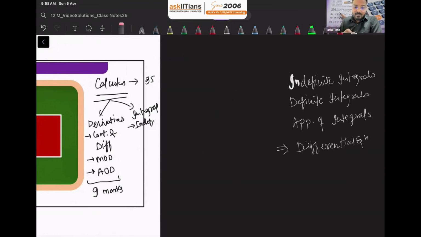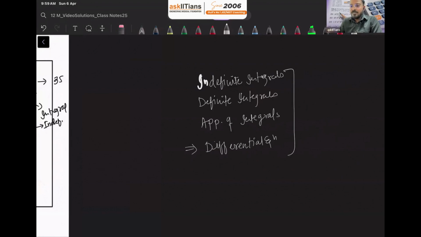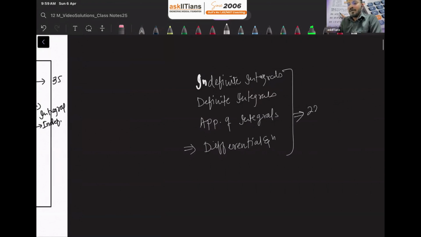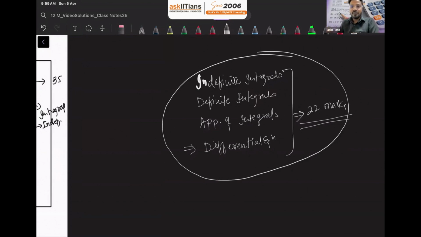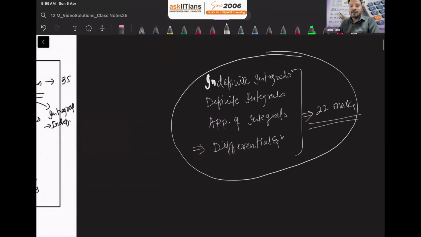Now let me correct it. It's not 9 marks, it's 13 marks, because if we combine AOD in this also, it is 9 plus 4, so that is 13. Then if we talk about these four chapters, they consist of 22 marks out of 35. So out of 80 marks, only if you are good in integrals can you get these 22 marks. Now I think you have an idea of how important this chapter is for us.